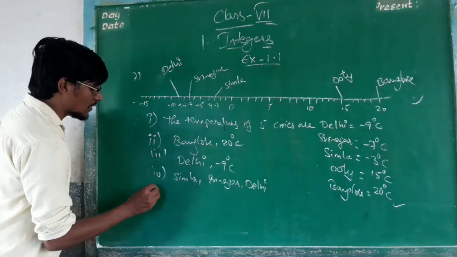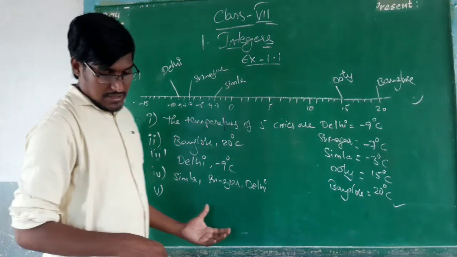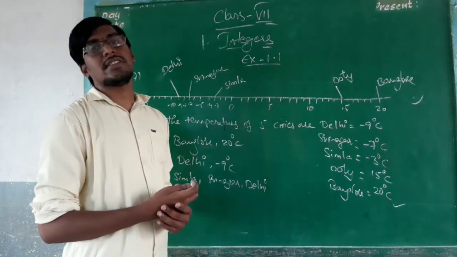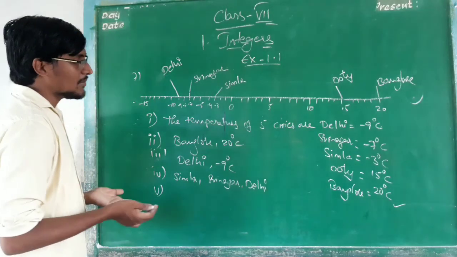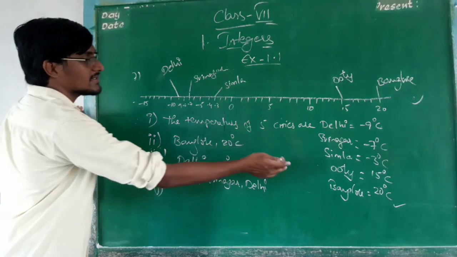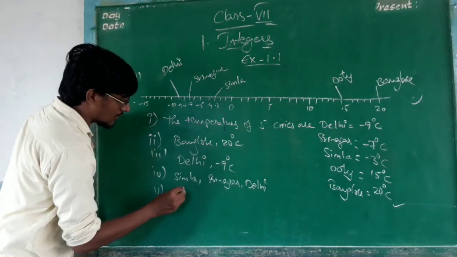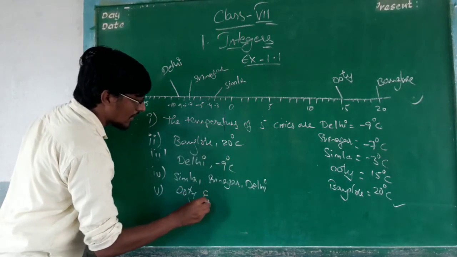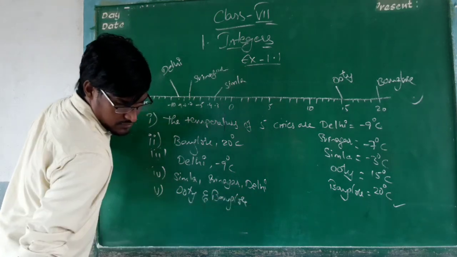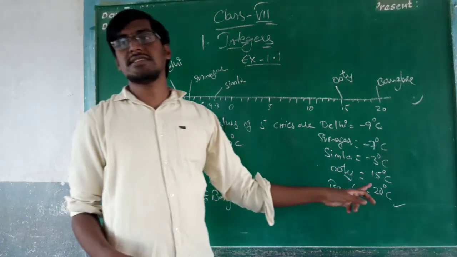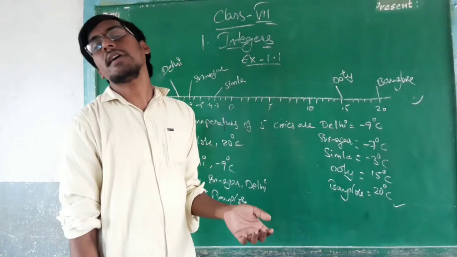Okay, next we move on to the fifth one. Name the cities with temperatures more than 0 degrees. What are the remaining cities? That is Ooty and Bangalore, which are more than 0 degrees centigrade. Okay, this is about the exercise